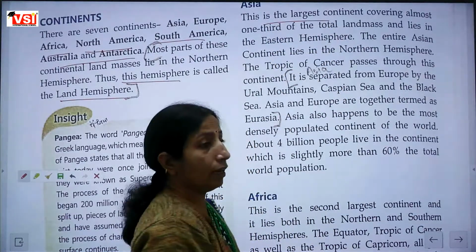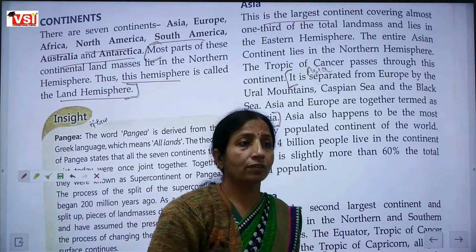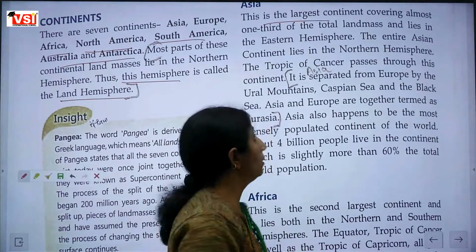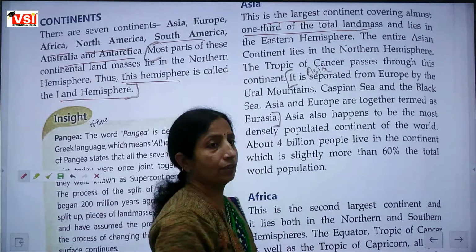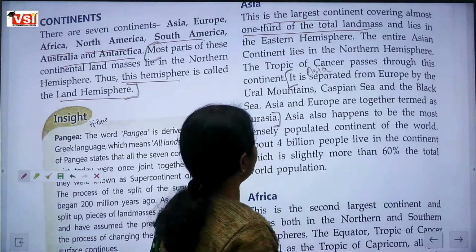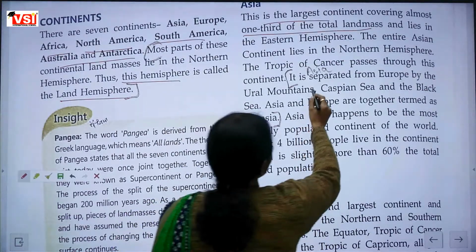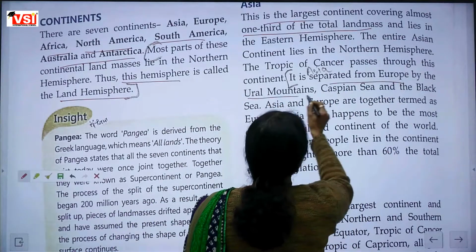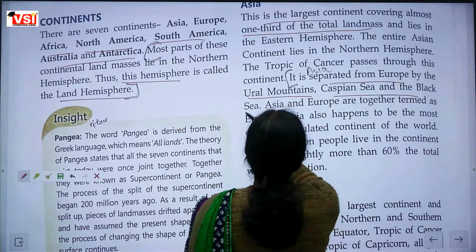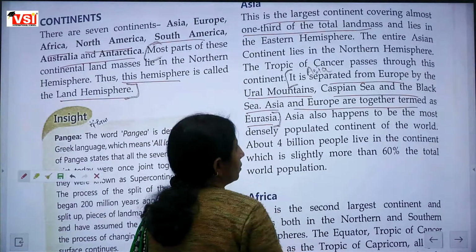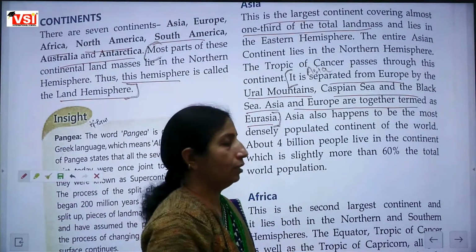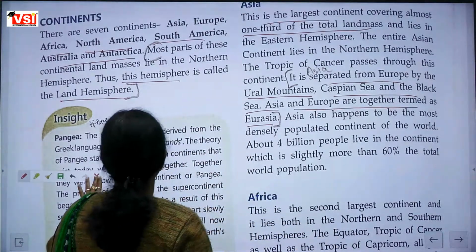Asia, and how much of the land part does it cover? 1/3 of the total land mass. ठीक है? उसके बाद it is separated from Europe by Ural Mountain, Caspian Sea and the Black Sea. Asia and Europe are together termed as Eurasia. This is also a short question in your book. Second is Africa.